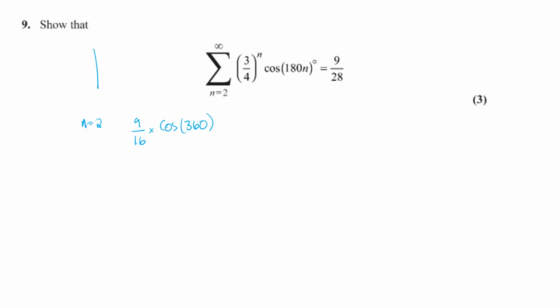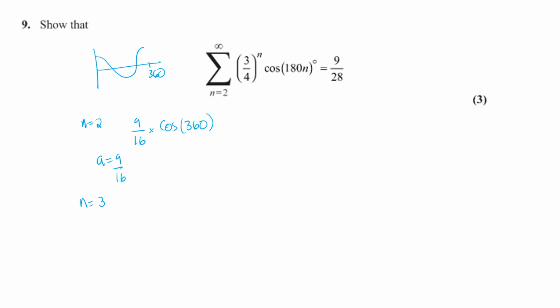Now from our cos graph, we know that when theta is 360, then the cos of 360 is going to be 1. So the first term, a, is going to be 9 over 16. What about when n is equal to 3?